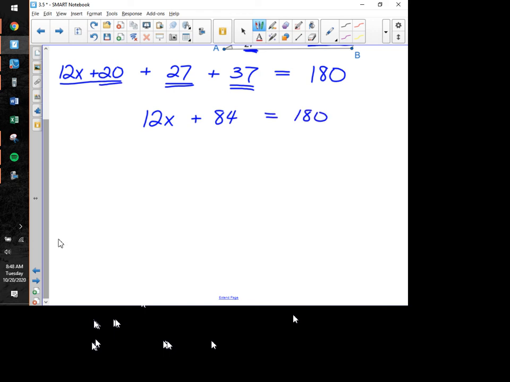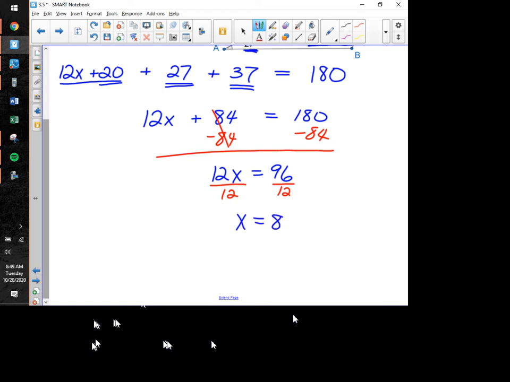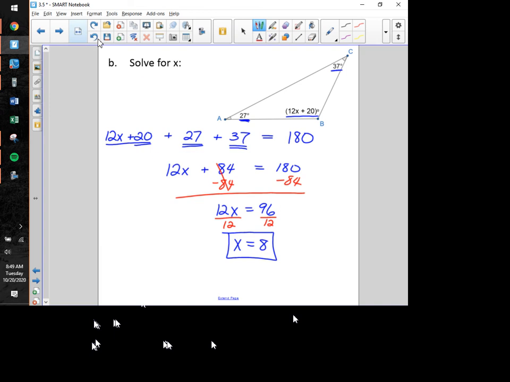We're going to subtract that 84 from both sides. All right, those ones cancel out, and we're going to end up then with 12x is equal to, I believe, 96. And in our last step here, everybody, we're going to divide both sides by 12. Oh, and somebody was thinking when they made this problem, we end up with a nice, pretty answer of x equals 8. And again, that's all that we were asked to do.